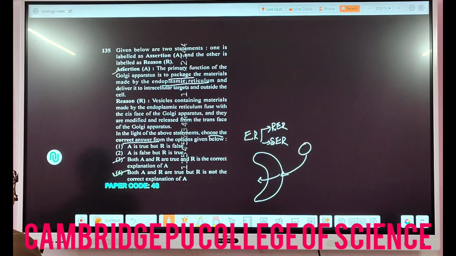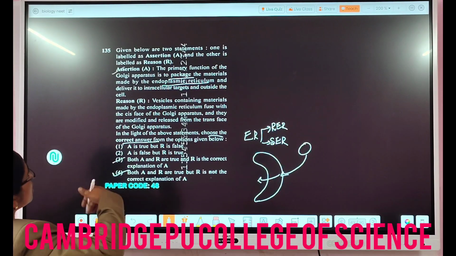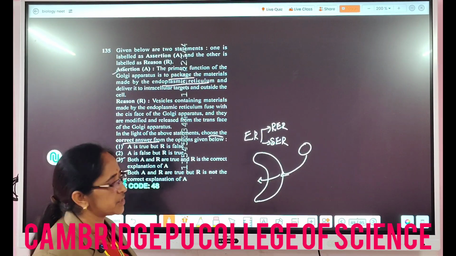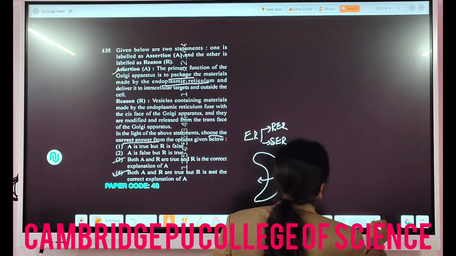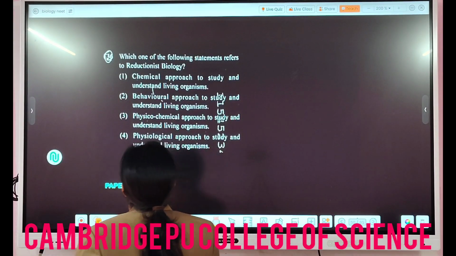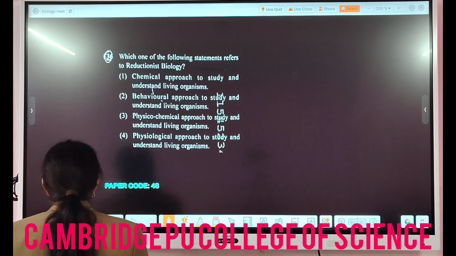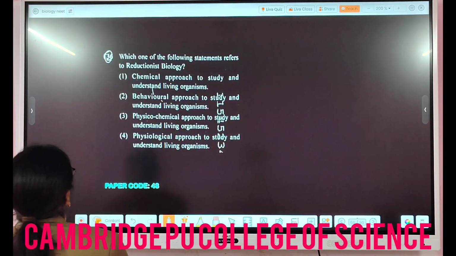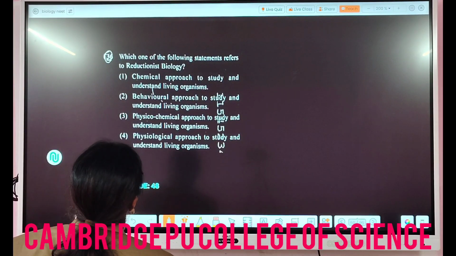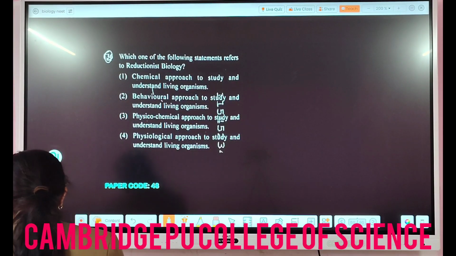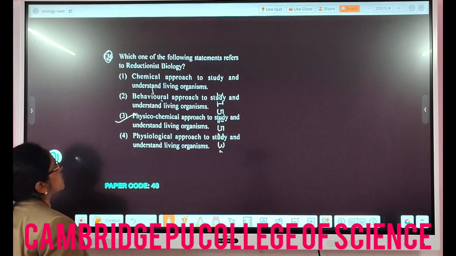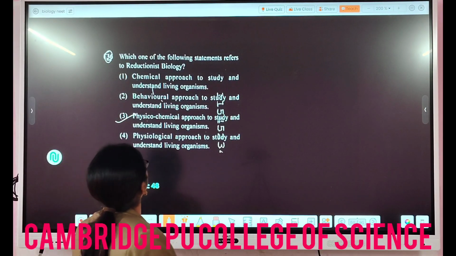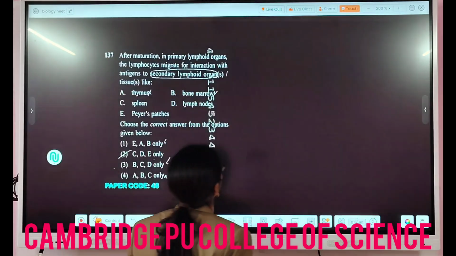So in itself, it's correct, but it is not matching with the first one. The reason is not going with the assertion. So that is why the fourth will be the answer here. Then question number 136, which one of the following statements refers to reductionist biology? So in this one, question 136, the third one, that is the physicochemical approach to study and understand living organisms, is reductionist biology.